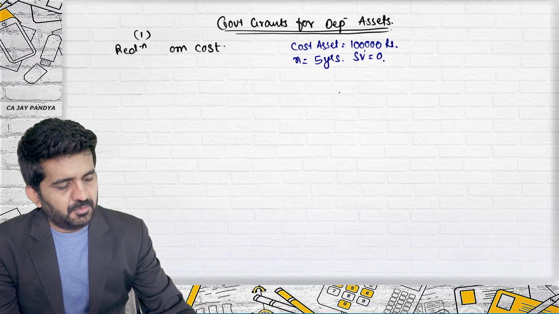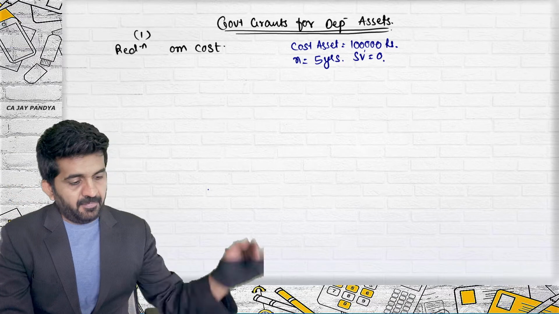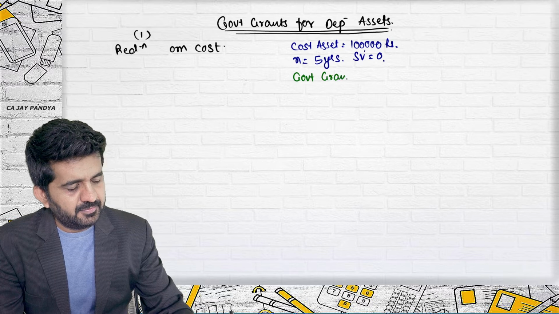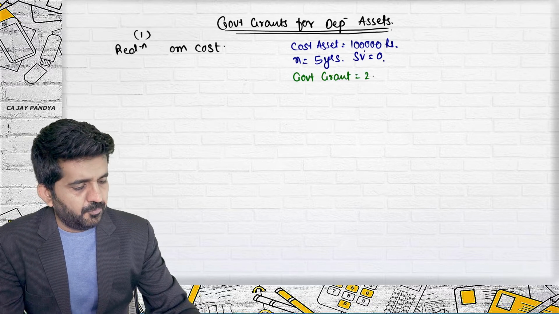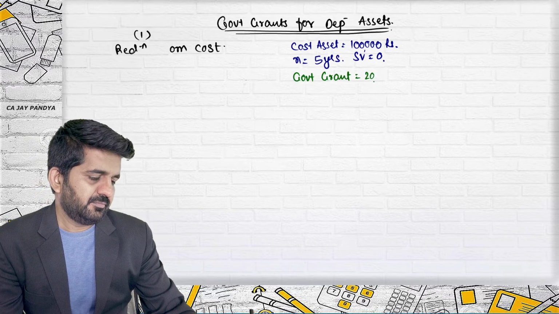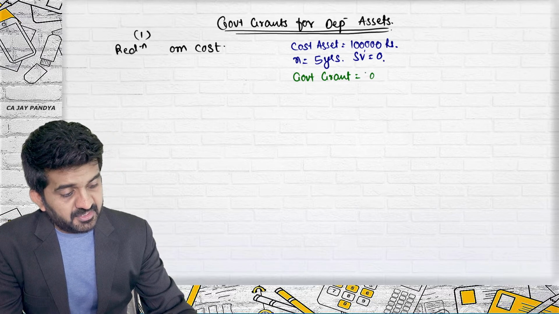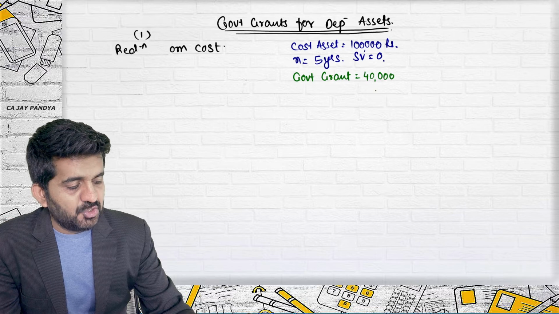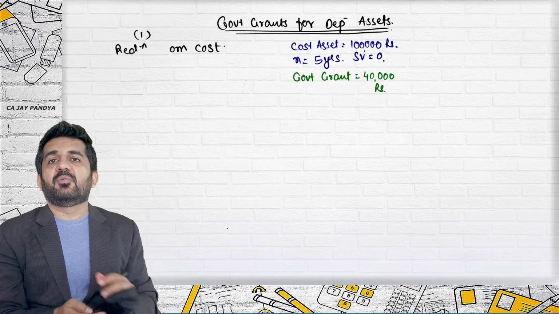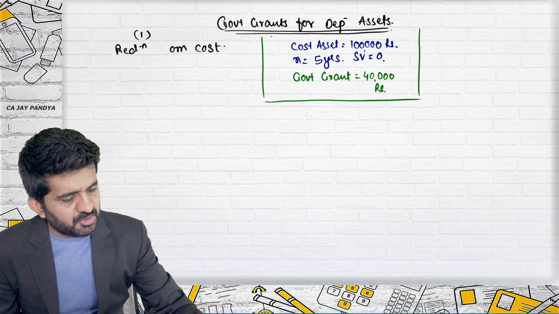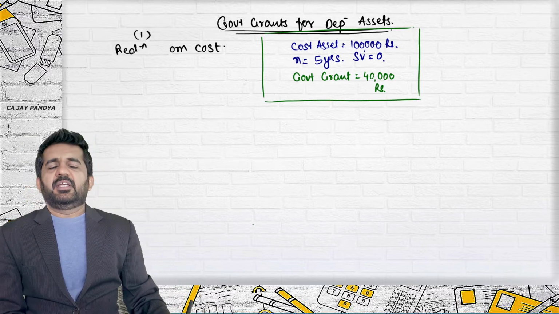Scrap value is 0. But you have received government grant of rupees 40,000 on this asset. As you have purchased this asset, government will give you a free 40,000 rupees because you have purchased this type of asset. Is it alright?